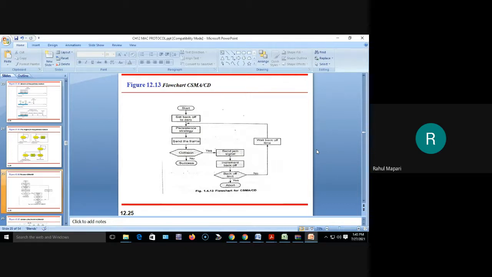Okay. So this is the advantage of CSMA CD. In CSMA CD, it detects the collision. At that time, the station terminates its transmission immediately. That's why it is called CSMA CD. Okay. So you can write: